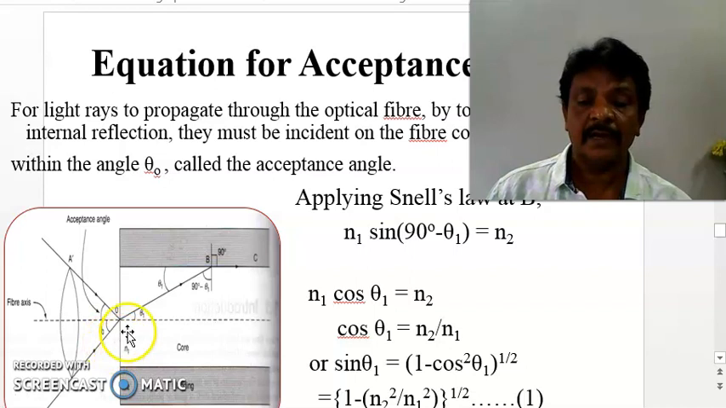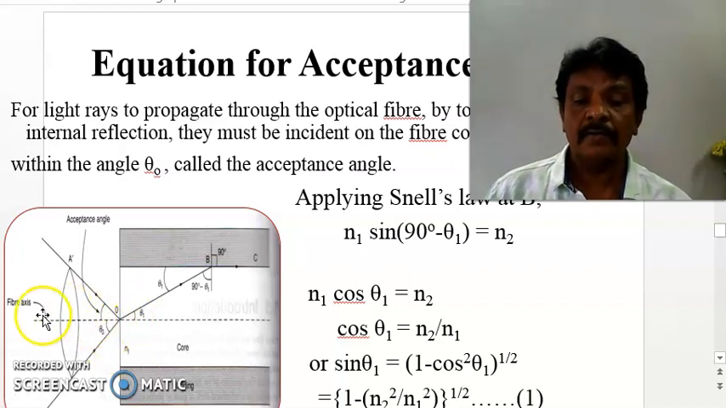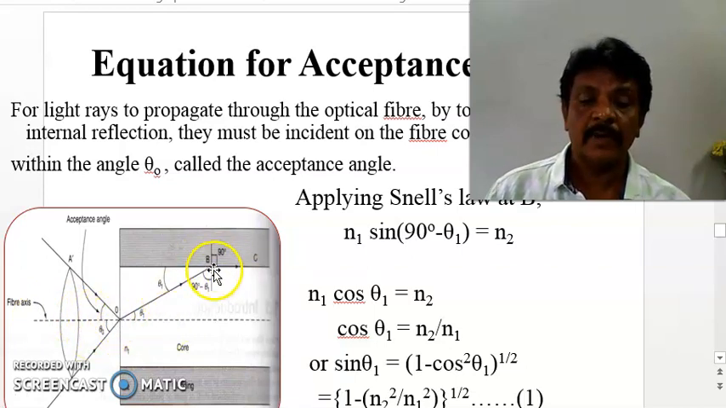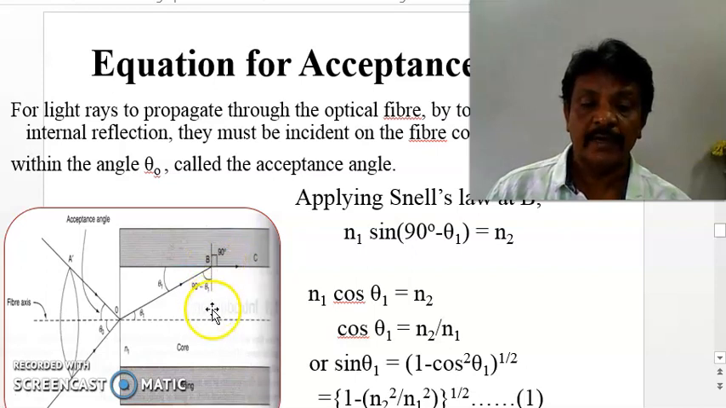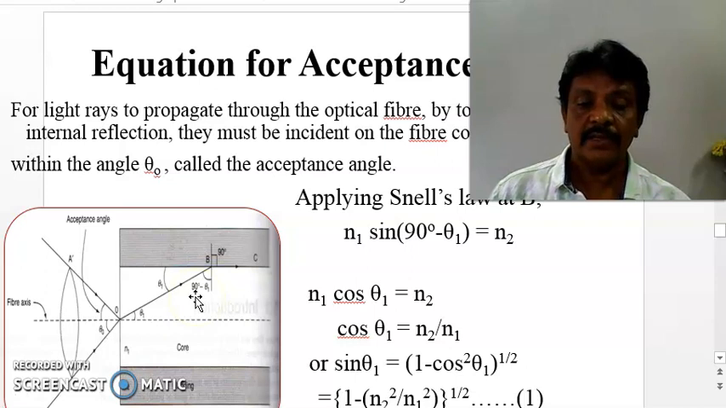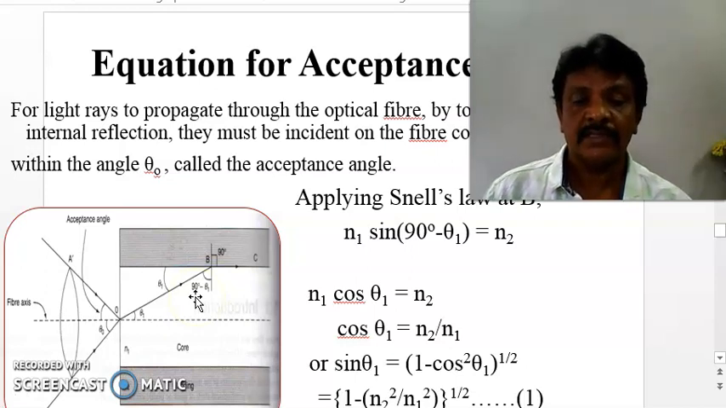So to get that, apply Snell's law at the two points. One is the interfacing point of air and core at A, and the other is applying Snell's law at the interfacing point of core and cladding at B. Let us apply Snell's law at B first. At this point, this is the first refractive index and cladding is the second refractive index. So we can write Snell's law as n1 sin theta 1 is equal to n2 sin theta 2. That is Snell's law.